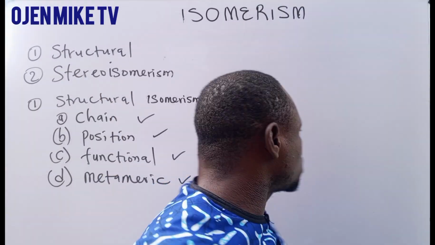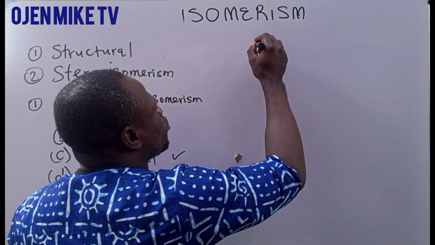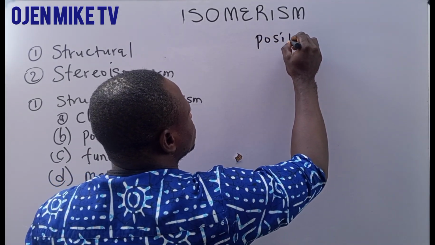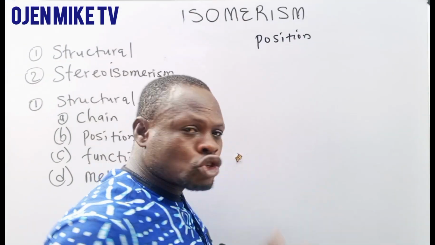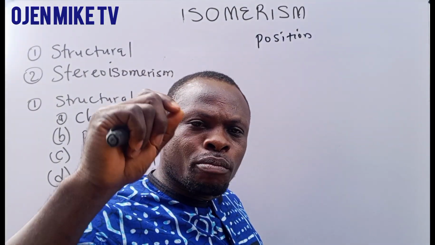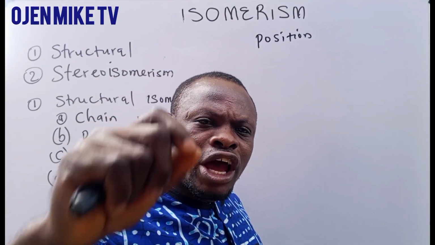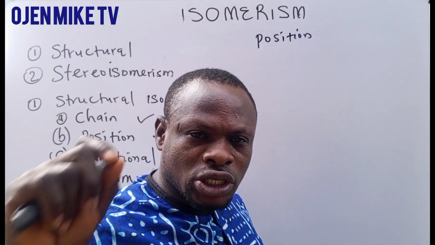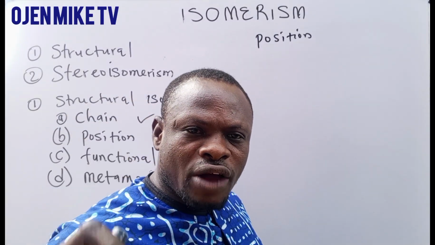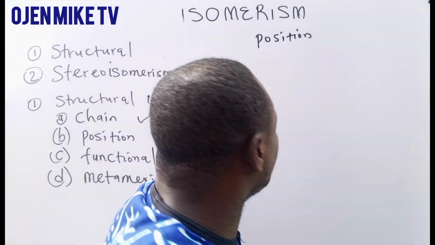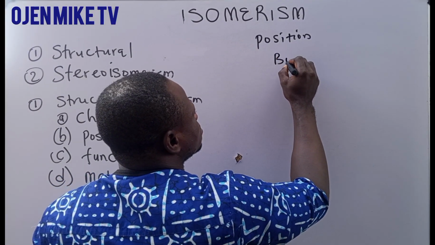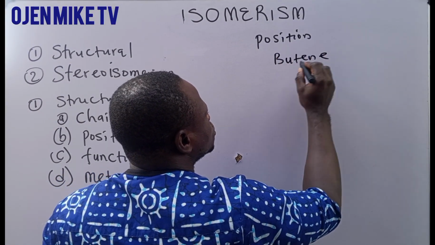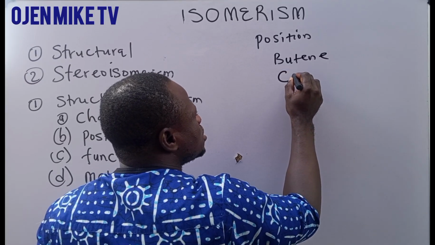Now let's go to position isomerism. Position isomerism is a type of isomerism where a compound has the same molecular formula but different position of the functional group. For instance, now I have butene.